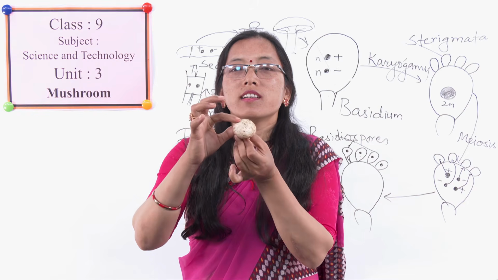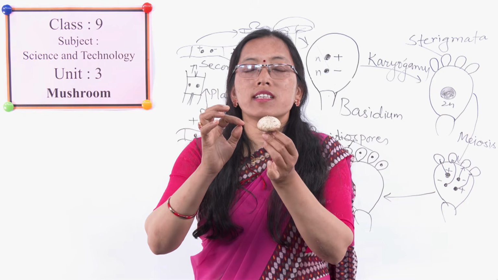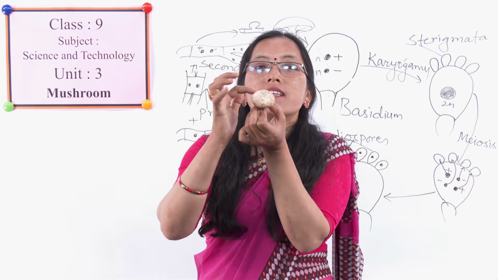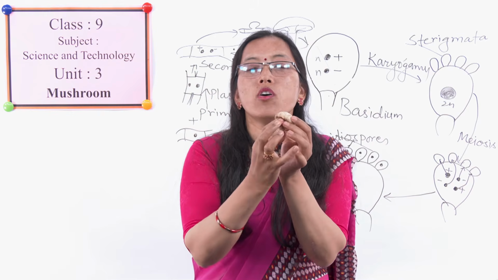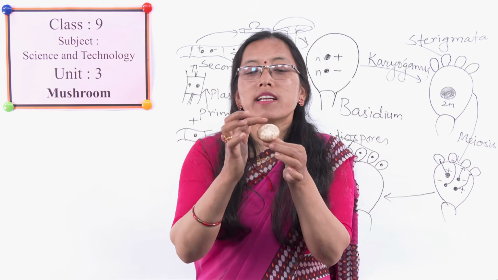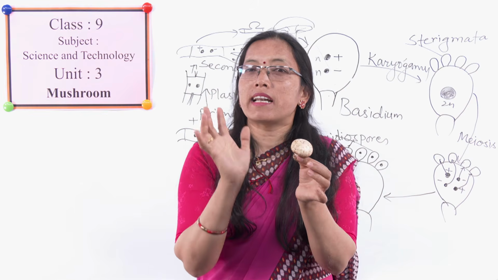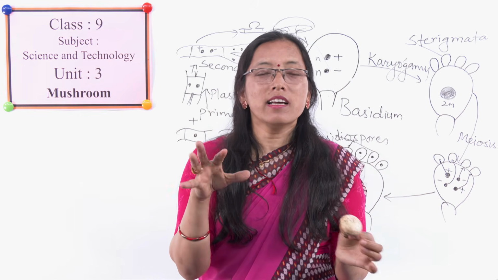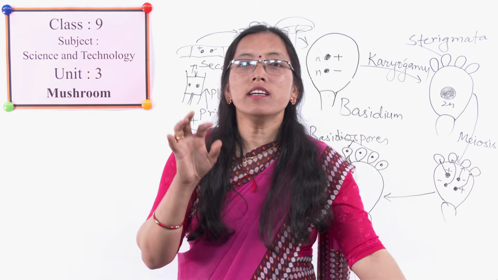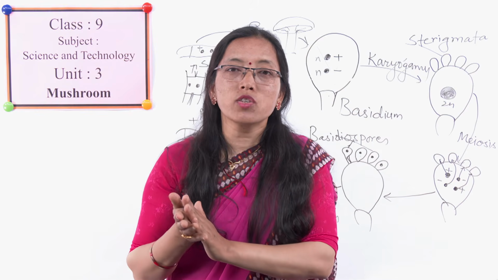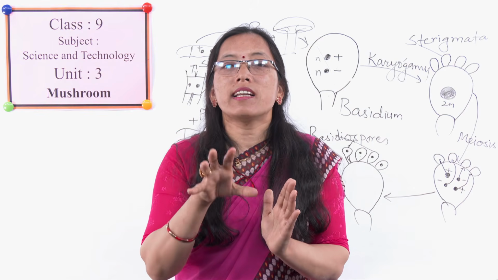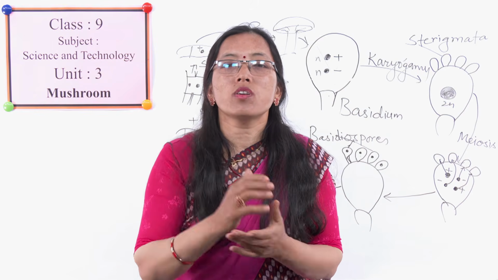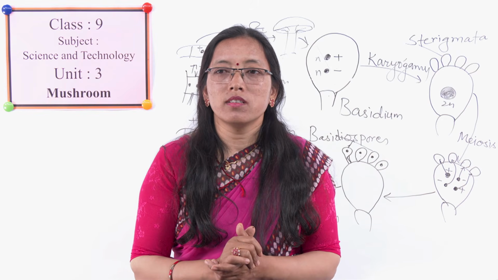Just we have seen, can you see this? See here, let us revise or recall it. The upper part is called pileus and the lower part is called stipe. Inside the pileus there are thin plate-like structures called gills, and gills contain basidium which produces basidiospores, and the life cycle starts from the germination of the basidiospores, okay.